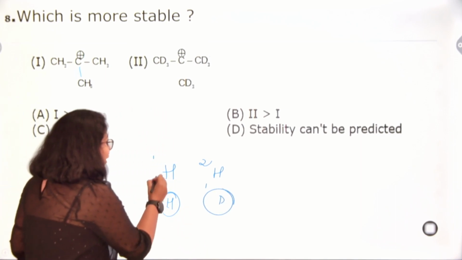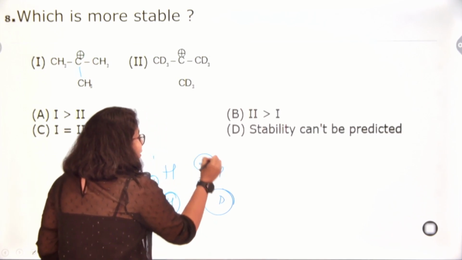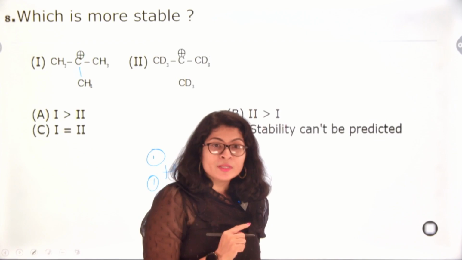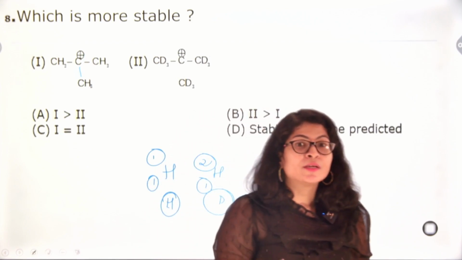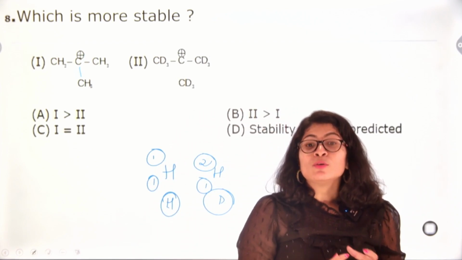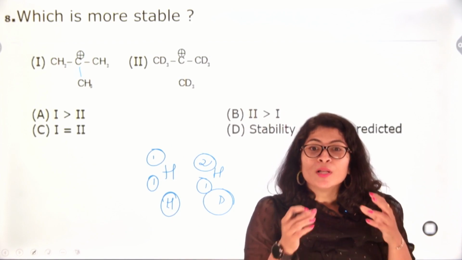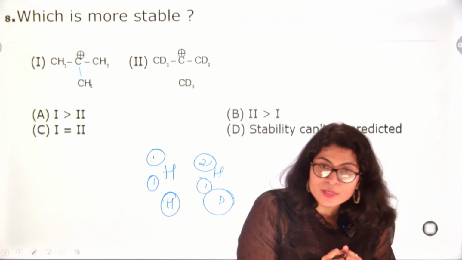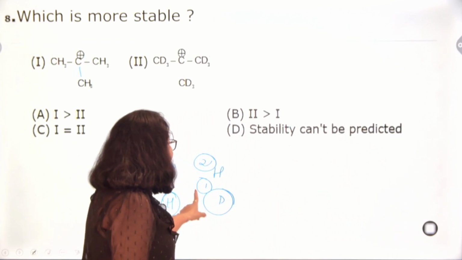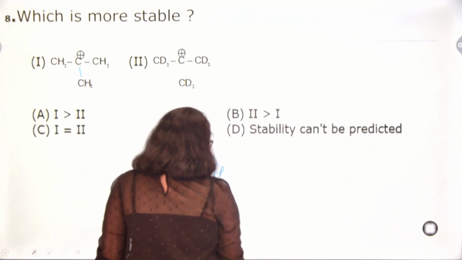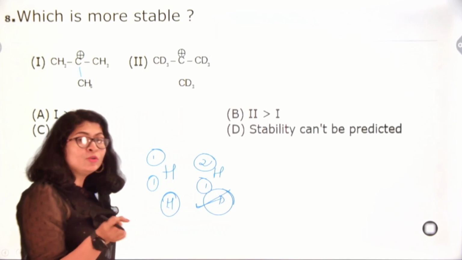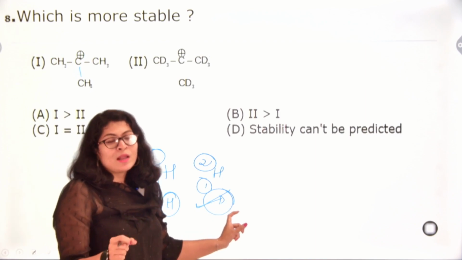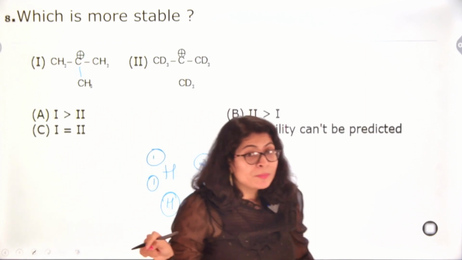Now, if I see both the cases, what happens? The number of electrons remains the same, only the nuclear charge is increasing, or the nucleus is getting bulkier. Now, a bulky nucleus means greater attraction of the electrons towards itself. So deuterium seems to be more attracting towards the electrons than protium. So will deuterium ever allow the sigma electrons to move onto the empty orbital?